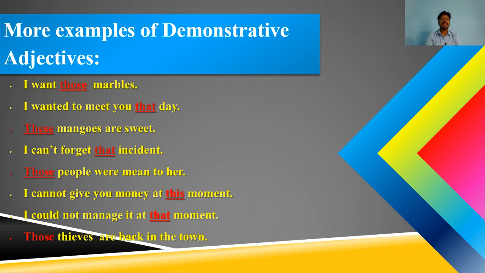In this sentence, that day, here that is used as a demonstrative adjective because day is being modified by that. But if you say that is a very sunny day, that was a very good day, in this sentence that is used as a demonstrative pronoun. Got it? It is as simple as water. Okay, students, no need to worry about this. So next, go to the next page.